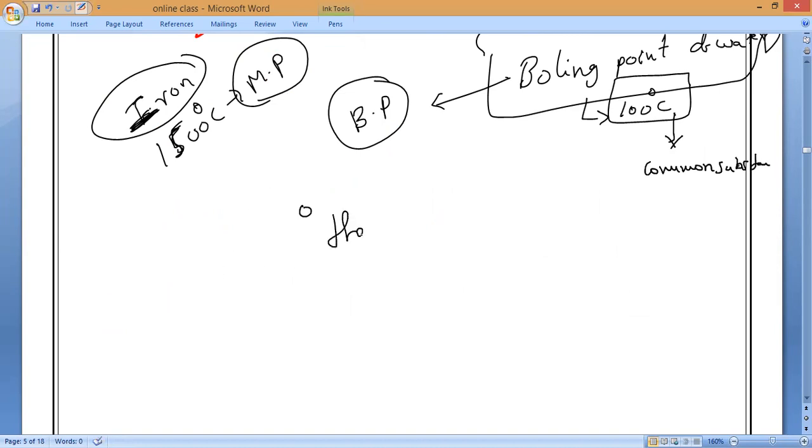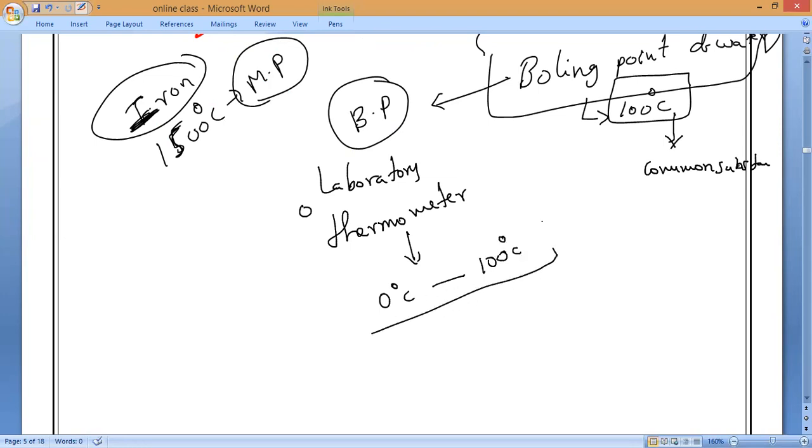What is the range of the laboratory thermometer? 0 to 100 degrees Celsius. Why is it made 0 to 100 degrees Celsius? Because it is based on water. It is designed with the help of the melting point of ice and the boiling point of water.